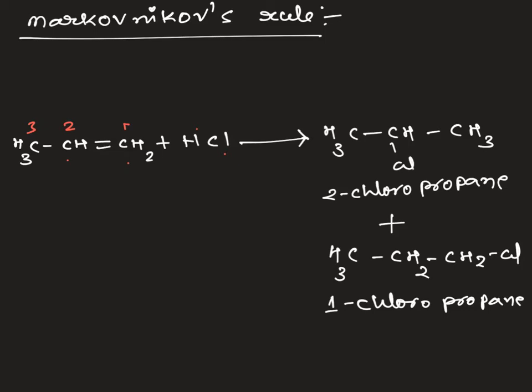Now my question is, which is major and which is minor? By taking Markovnikov's rule, we can tell which is major and which is minor. Otherwise, if you go with the mechanism also, we can explain which is major and which is minor. What I will do is first go with the mechanism, and later I will come to the theoretical rule. Now you understood these are the two possible products. Let's take the mechanism aspect of this reaction.